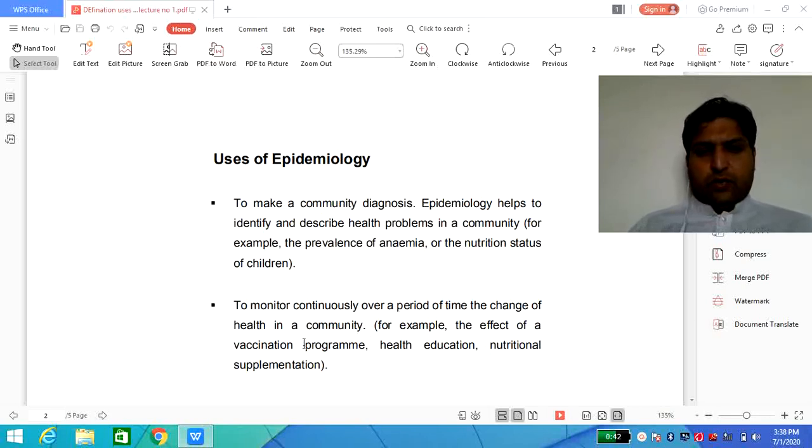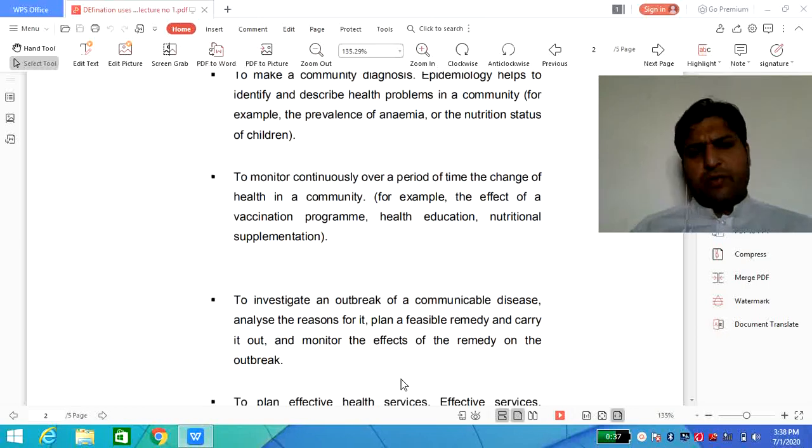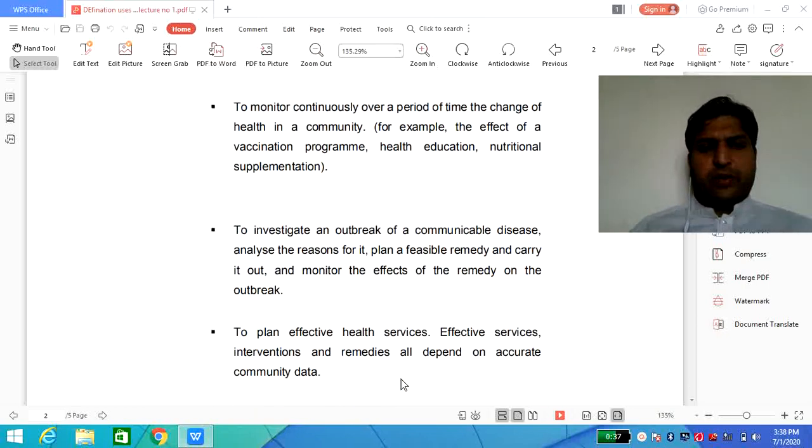The next one is to monitor continuously, over a period of time, the change of health in a community. For example, the effect of vaccination programs, health education, and nutritional supplementation. So this is also an important application of epidemiology, to monitor health related systems on a continuous basis. For example, vaccination programs, health related education, and nutritional supplements, such as a balanced diet. A lot of factors are there. So this is also one of the important applications.